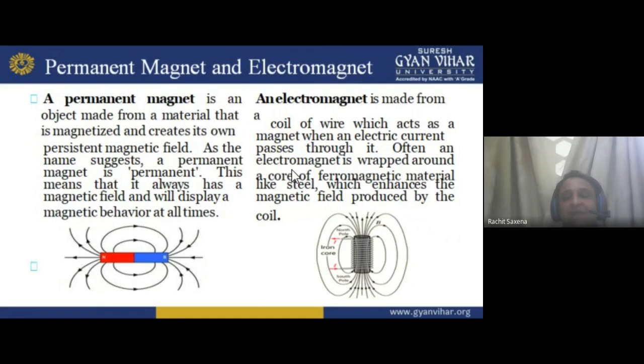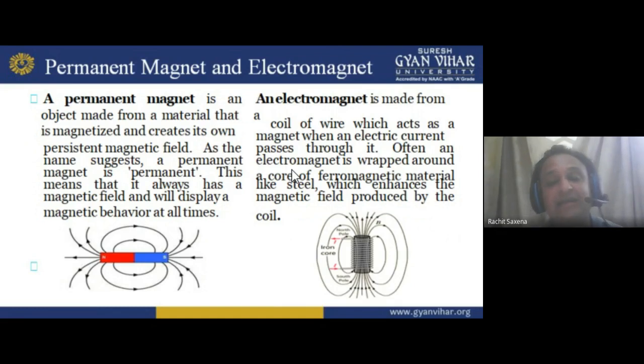A permanent magnet and an electromagnet. In a permanent magnet you always find a persistent magnetic field. As the name suggests, permanent means you always find a magnetic field in it. But if I am talking about the electromagnet, what happens? In an electromagnet, we have to make the magnetic field.